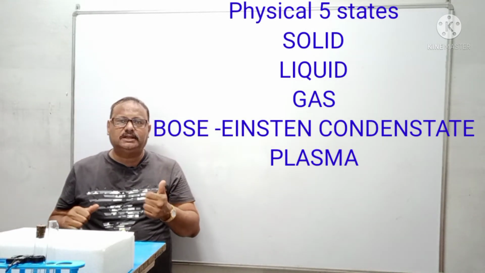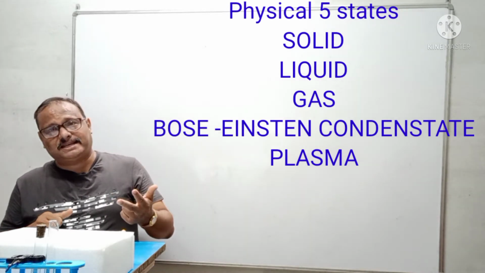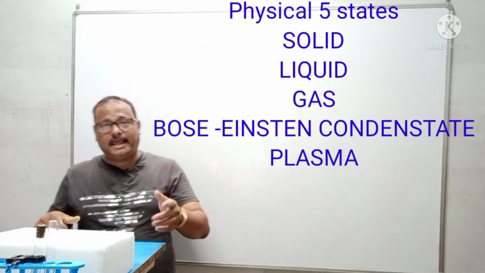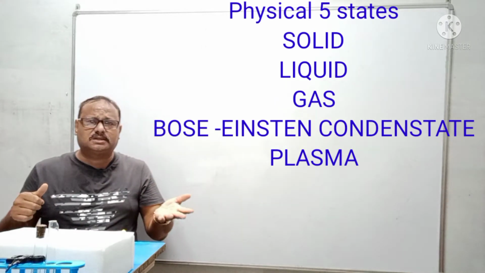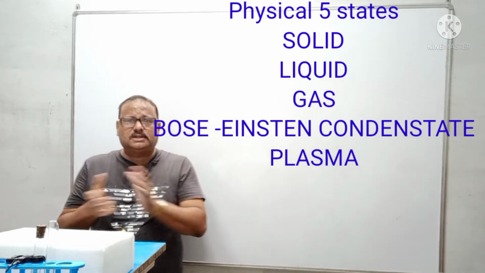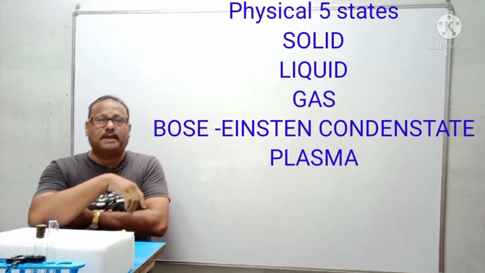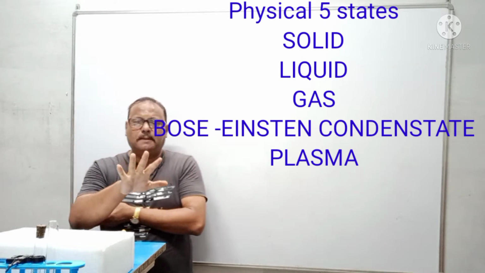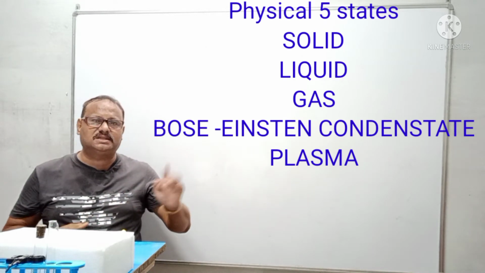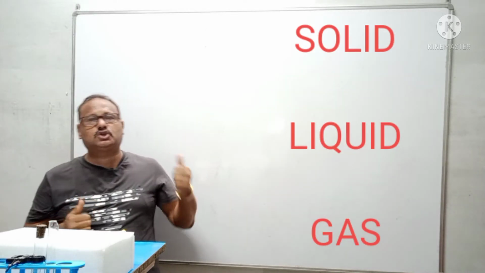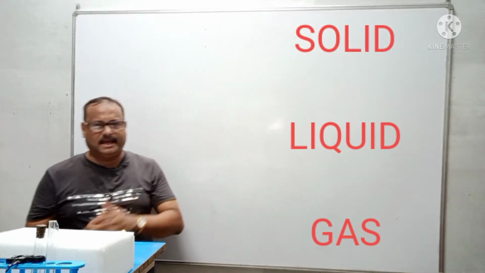We call it solid, liquid, gas, Bose-Einstein condensate, or condensate we call it, but the last is called plasma. These are 5 states, but we will be studying only 3 states, the 3 states of the physical property of matter, that is we call it solid, liquid and gas.